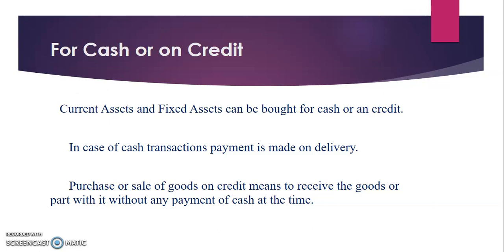If we are purchasing the goods for cash, that is called cash purchase. If we are purchasing the goods on credit basis, that is called credit purchase. Current assets and fixed assets can be bought for cash or on credit. In case of cash transaction, payment is made on delivery. Purchase or sale of goods on credit means to receive the goods or part with it without any payment of cash at the time. So we can purchase the goods and later on make payment, that is called credit purchases.